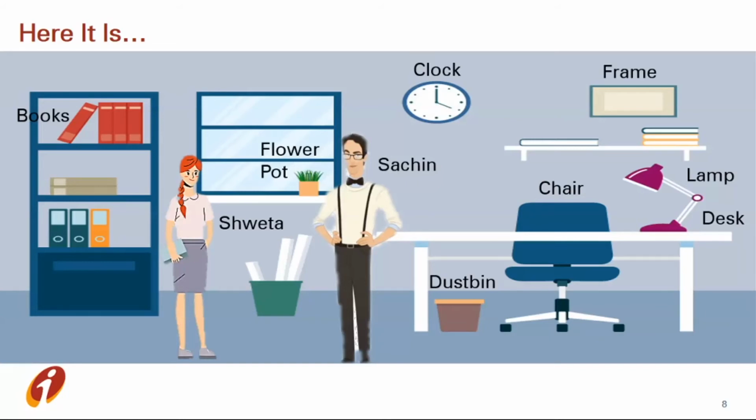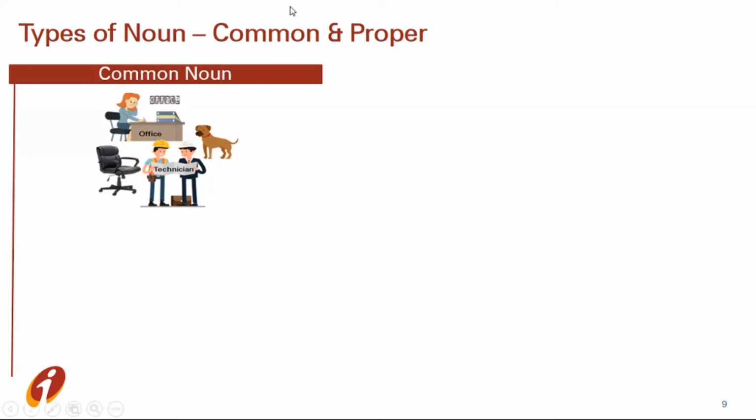So let's understand common noun and proper noun again in detail. Here are some common nouns like office, chair, technician, dog. So dog is a common noun. But I have a pet and I named the pet Tony. So that Tony becomes a proper noun.